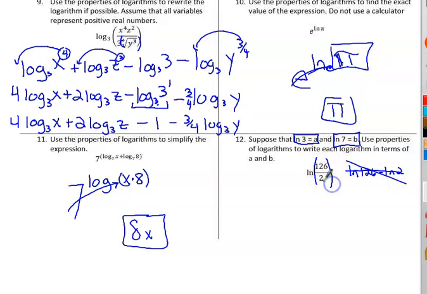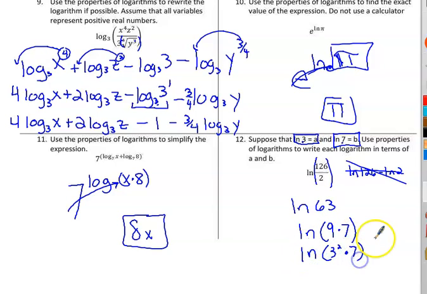Let's see, can you divide 126 by 2 first? Let's do that. And that gives you natural log of 63. Well, 63 is closer to using 3 and 7. Well, natural log of 63 is 9 times 7. And 9 is 3 squared. So we're using that property now.